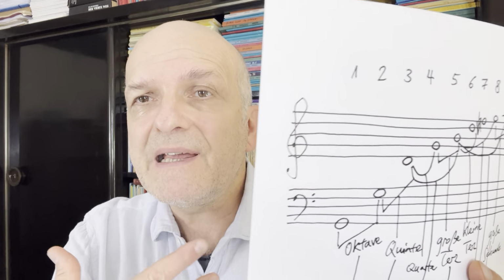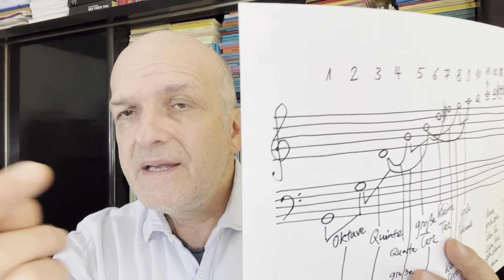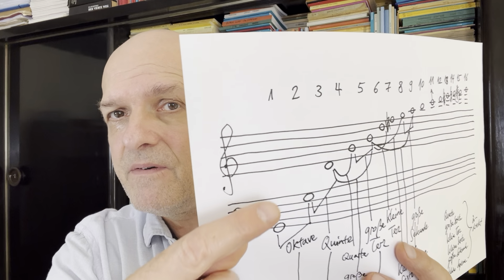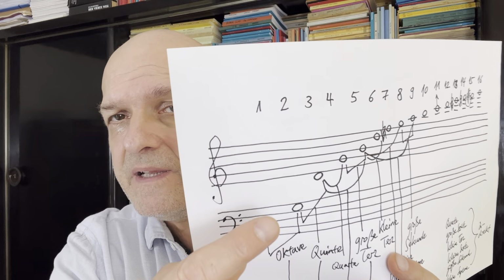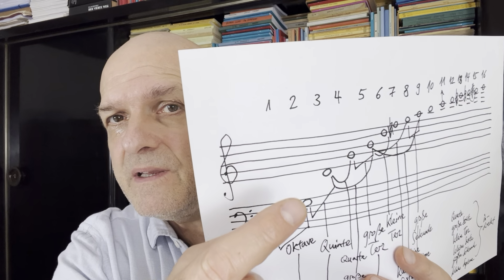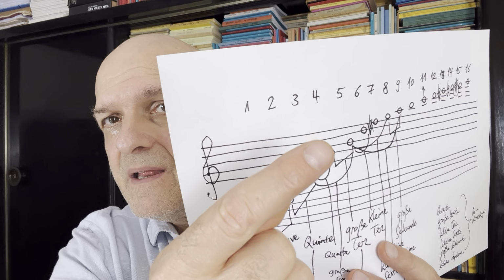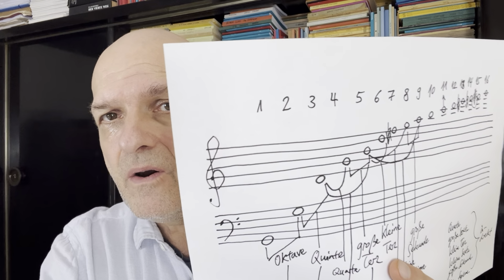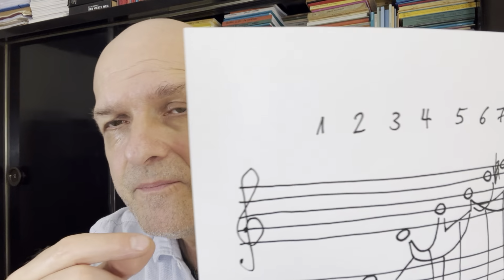So we also don't realize they are there in the overtone series, because in the overtone series, we just hear what is happening in connection with the basic note. That means we feel directly the fifth, the major third, the major second, but we don't feel the fourth. We don't feel the minor sixth. We don't feel the major sixth. And we also don't feel the minor third or the minor seventh. These are not there. These are only there when we make music and we go out of this direct relation to the basic note.